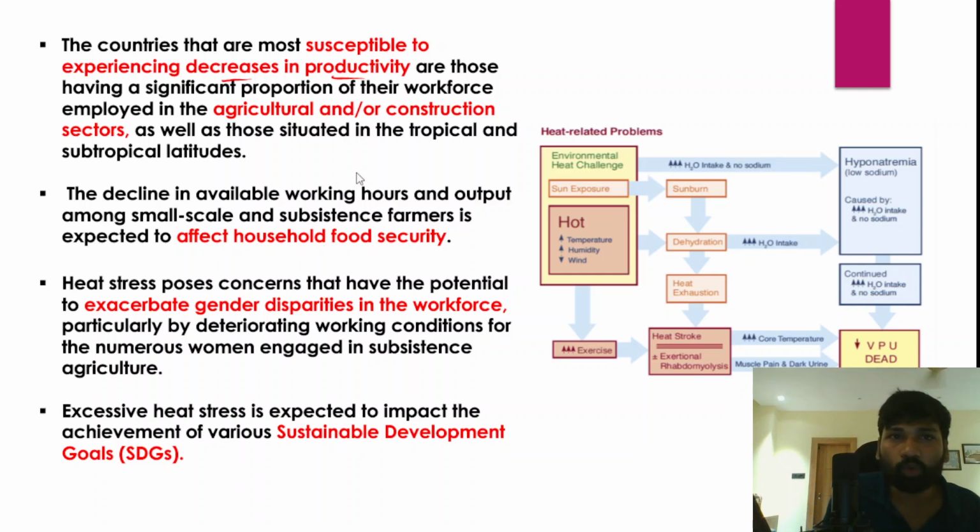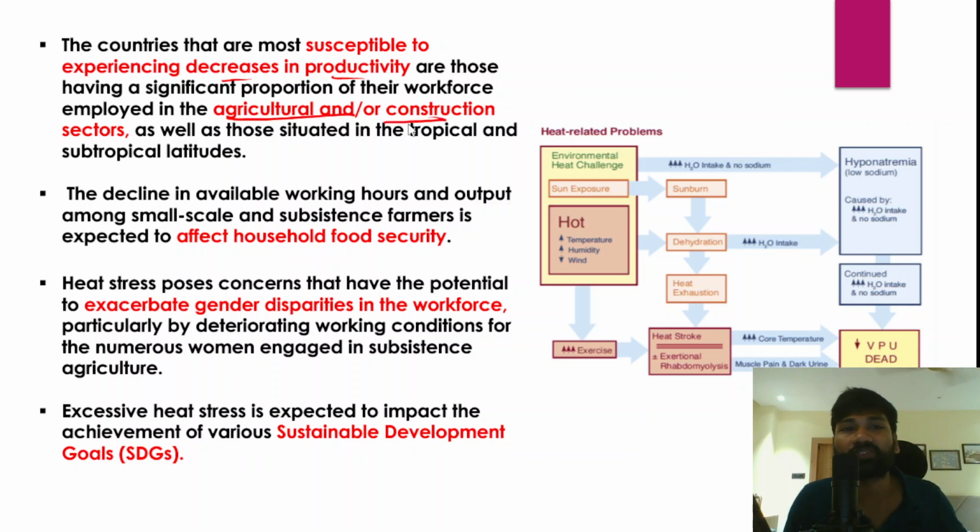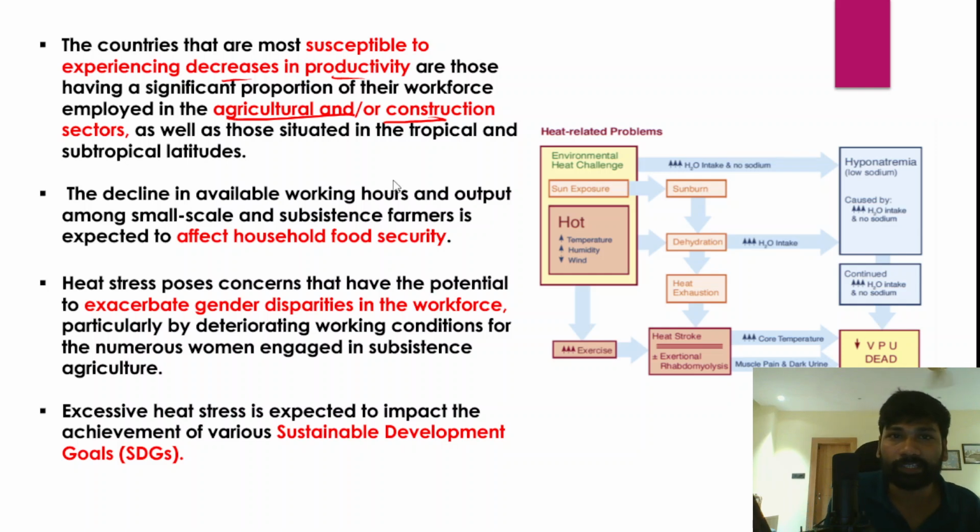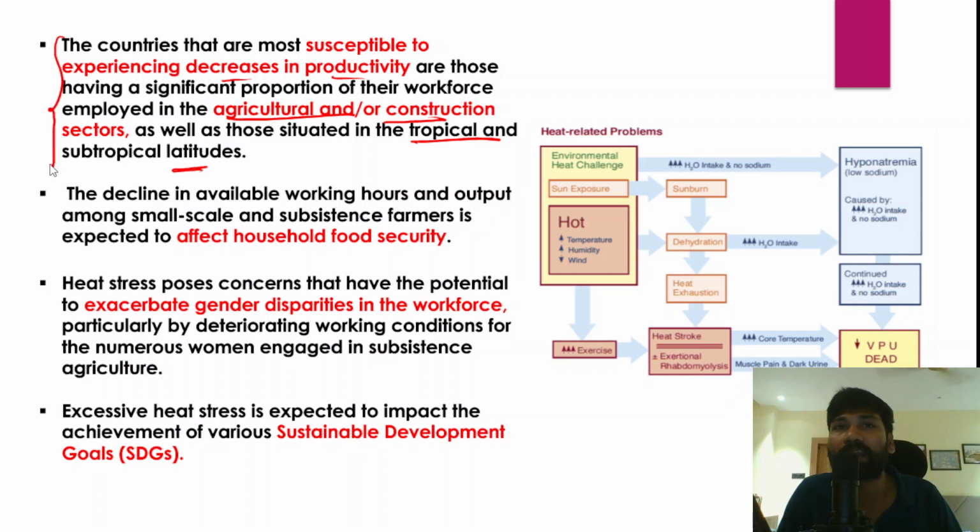So particularly those countries where the majority of the workforce is engaged in agriculture and construction sectors would be more and more vulnerable to declining productivity because of increasing exposure to the heat wave like conditions, especially the countries which are located in tropical and subtropical latitudes. The countries located in tropical and subtropical latitudes are mostly vulnerable to increasing heat stress.